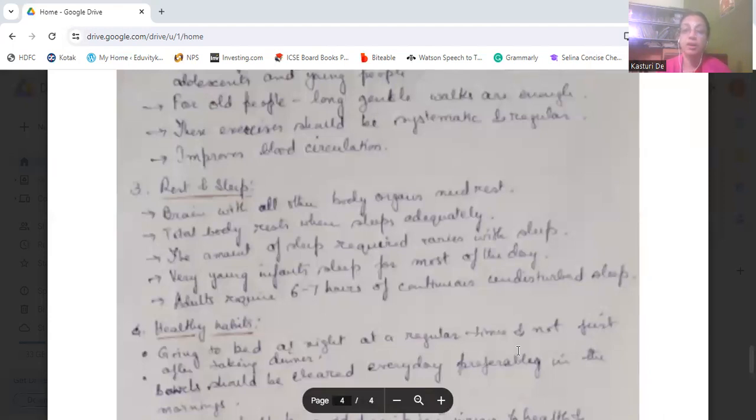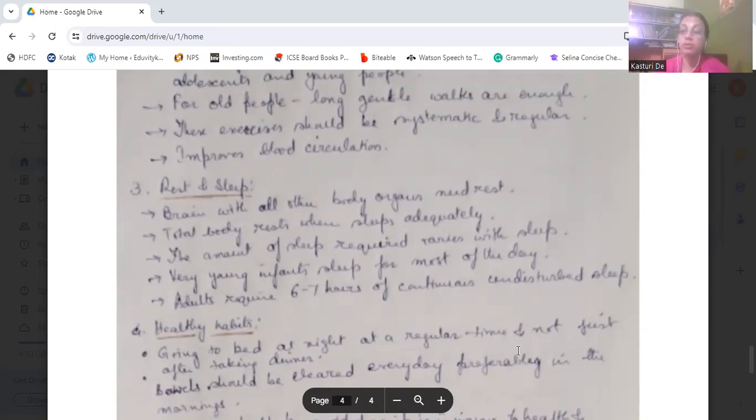Now, healthy habits. Going to bed at night at a regular time, not just after taking dinner without any walk or any exercise, just having dinner and going to sleep. That's a very unhealthy habit.